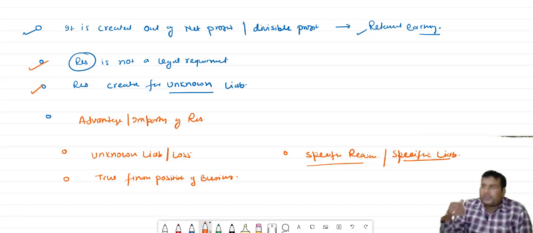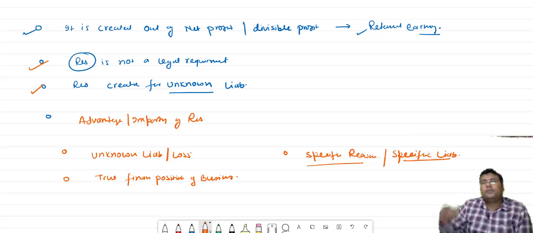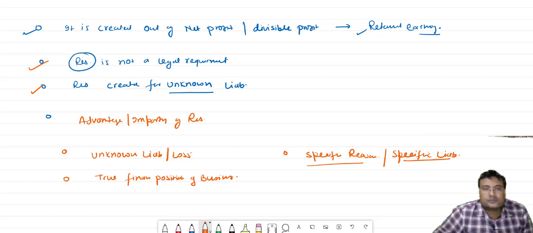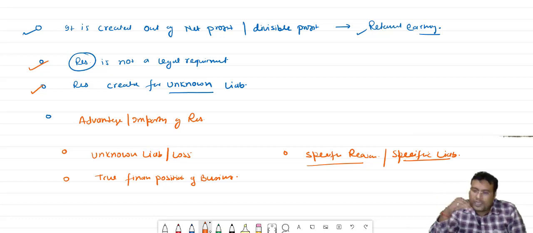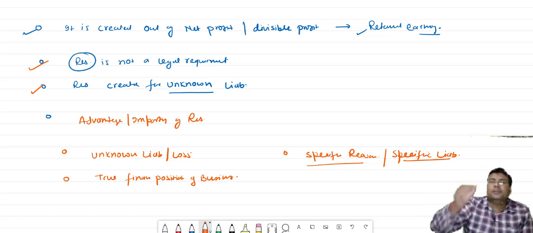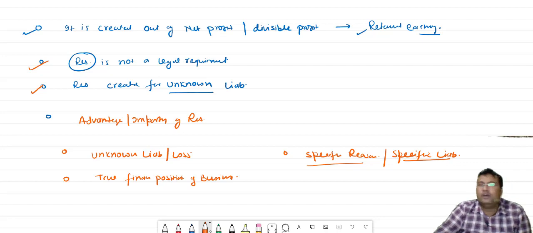So if we have to pay the compensation to any worker, then we have a particular reserve, workman compensation reserve, which will help to provide the compensation to the workers. Debenture redemption reserve is a specific one. If we have to pay the debentures on a particular date and we do not have sufficient profit, with the help of debenture redemption reserve we can make the payment of debentures on time. So these all are the advantages of reserve.